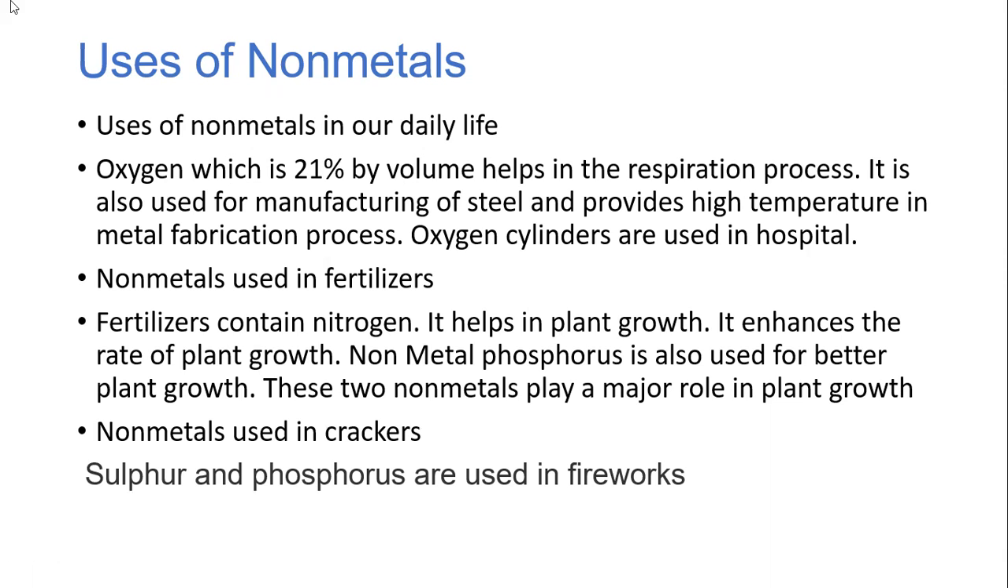Then next is non-metals used in fertilizer. Fertilizer contains nitrogen. It helps in plant growth and enhances the rate of plant growth. The non-metal phosphorus is also used for better plant growth. These two non-metals play a major role in plant growth. Nitrogen is fixed by the plants, and phosphorus is for better plant growth.